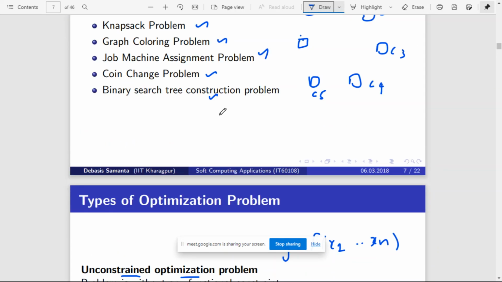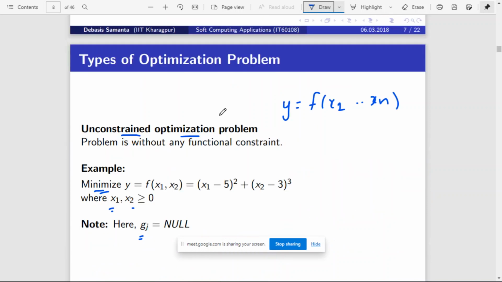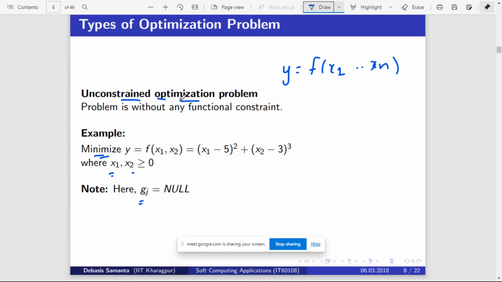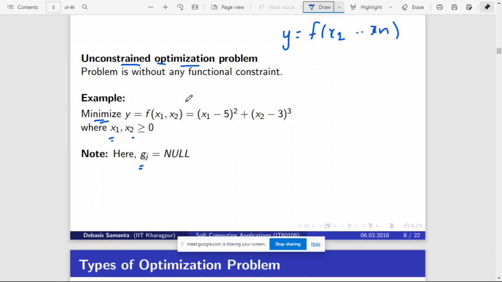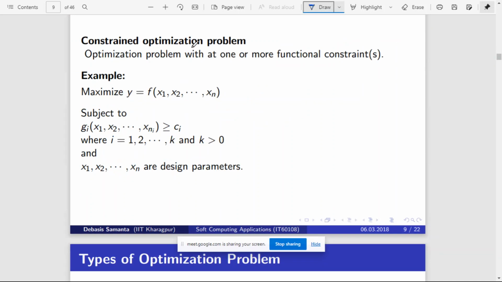So basically the entire optimization problem can be classified into two categories. One is called unconstrained optimization problem, and the other one is constrained optimization problem. In the case of a constrained optimization problem, there will be a function which is to be maximized or minimized, and also there will be some constraints. So here is a constraint: g of x1 to xi, and this should be greater than or equal to ci, or any relational operator, right?